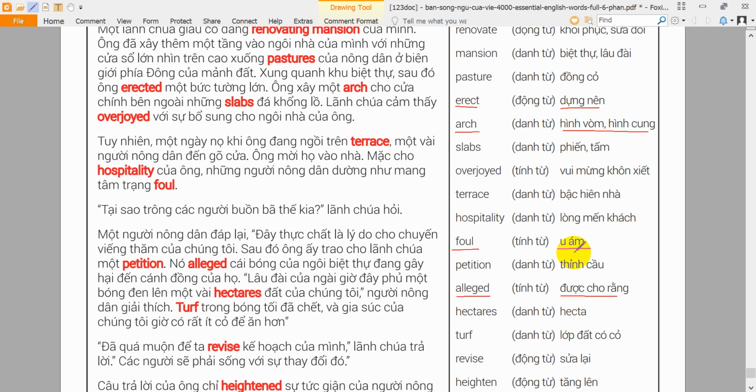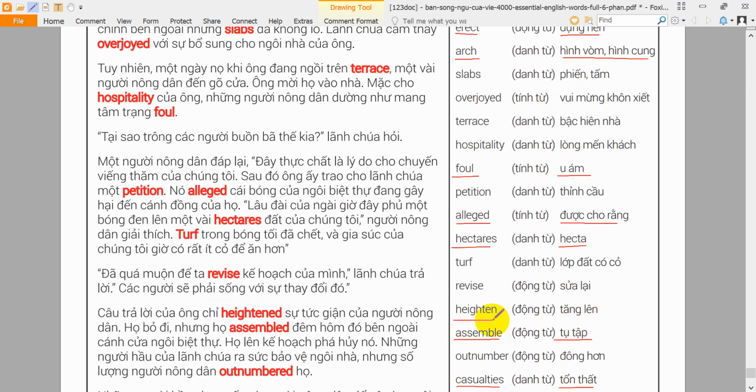Hectare. A hectare is a unit of measure equal to 10,000 square meters. His family farm covered many hectares. Heighten. To heighten an emotion means to increase the intensity of it. The pleasant music heightened their enjoyment of the wonderful dinner.